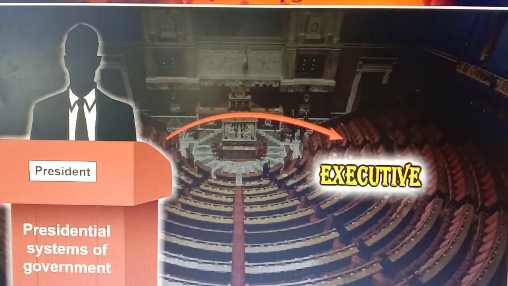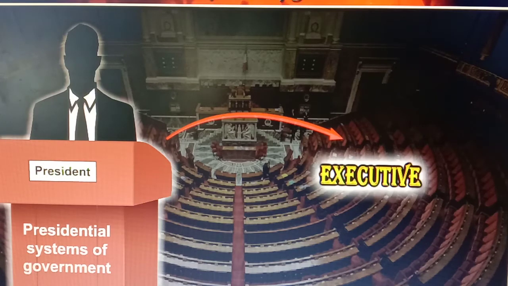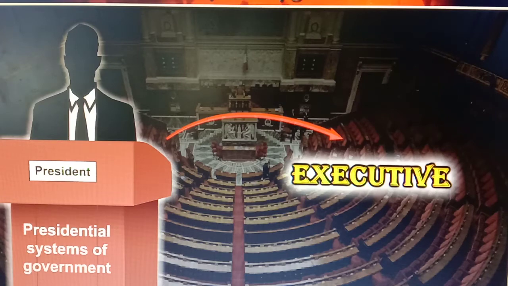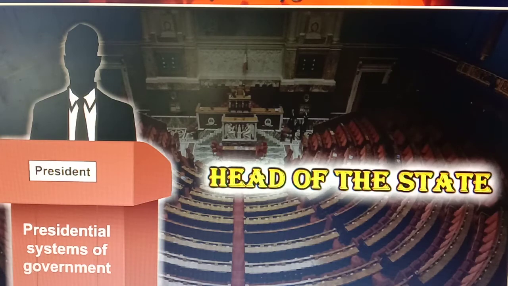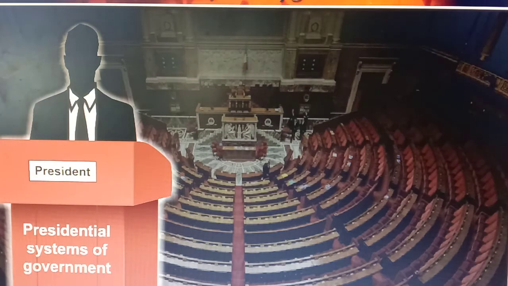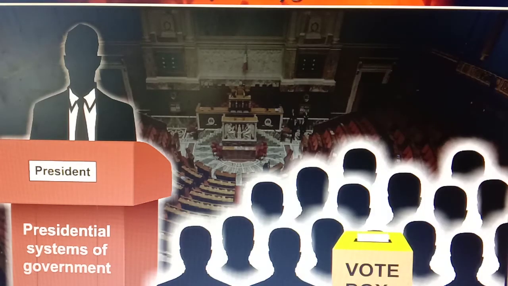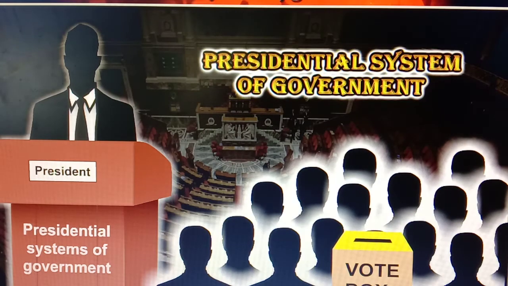In this system, the president is the executive and is independent of the legislature, as the head of the state. The president is directly elected by people. Such a system is known as the presidential system of government. So, this is the new system accepted by the United States of America.